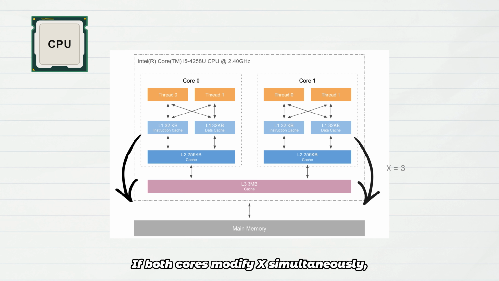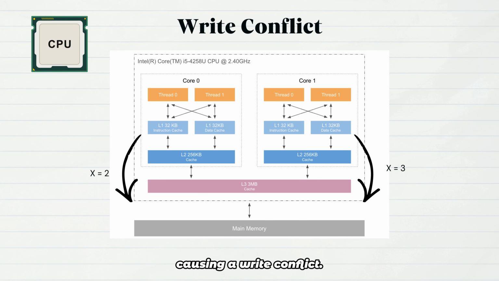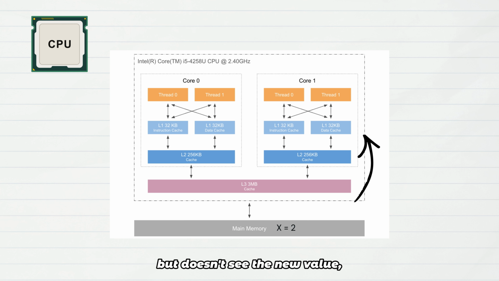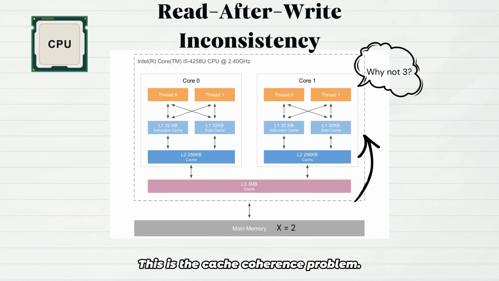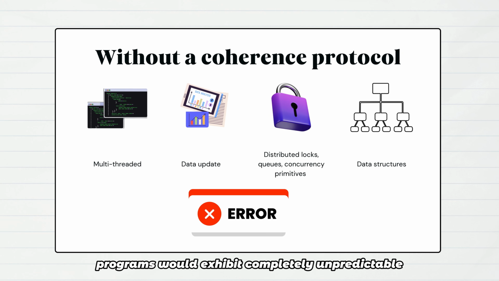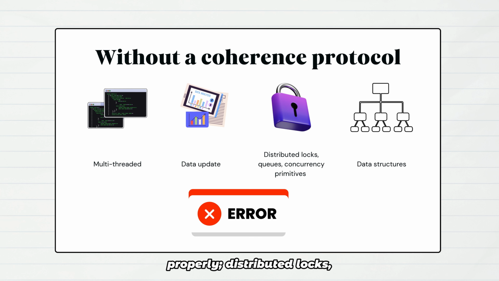If both cores modify x simultaneously, the later write overwrites the earlier one, causing a write conflict. Worse, if core 1 reads x immediately after core 0 writes it, but doesn't see the new value, that's a read after write inconsistency. This is the cache coherence problem. Without a coherence protocol, multi-threaded programs would exhibit completely unpredictable behavior. Data updates could never synchronize properly. Distributed locks, queues, and concurrency primitives would fail. Data structures could read ghost values.